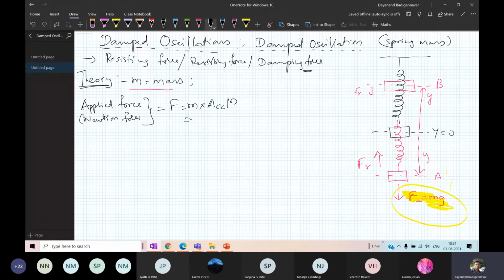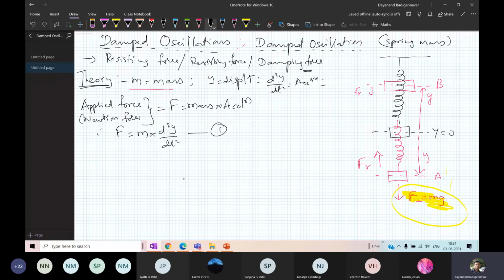So F is equal to mass into acceleration. Acceleration I can write as d2y by dt square, because y is the displacement. So d2y by dt square is the acceleration, F equal to M d2y by dt square. I will take this as equation number 1.